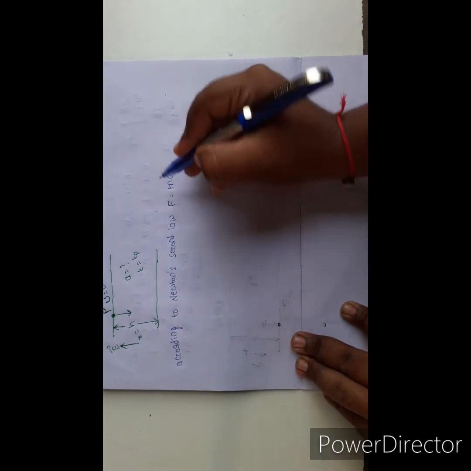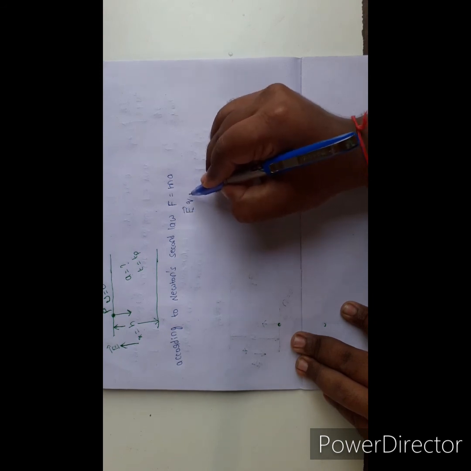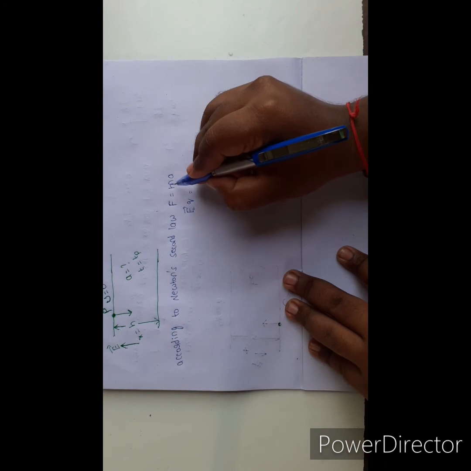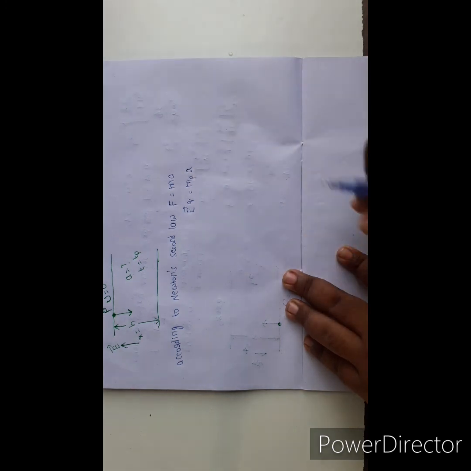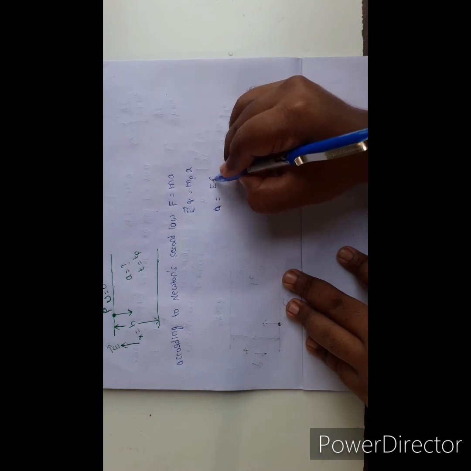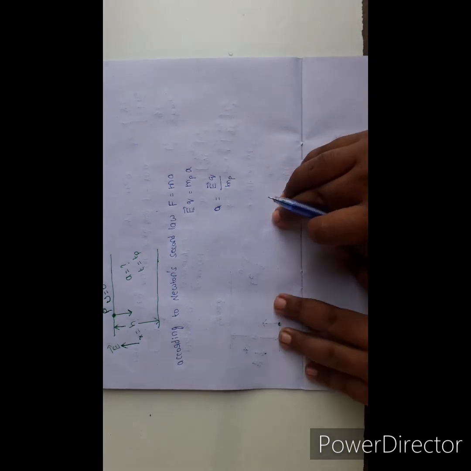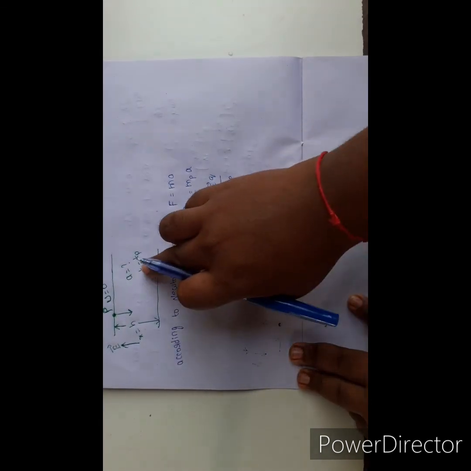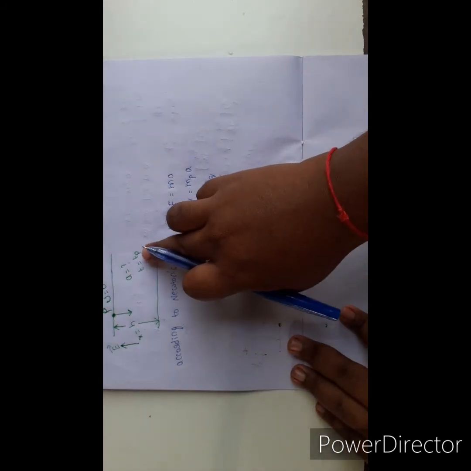We know F equal to EQ, electric field and charge of the particle, where mp is the mass of the proton, into acceleration. So a equal to E into q by mass of the proton. We know the acceleration value, the u value, x equal to h, and t equal to tp. Using these values we are going to find the tp value.